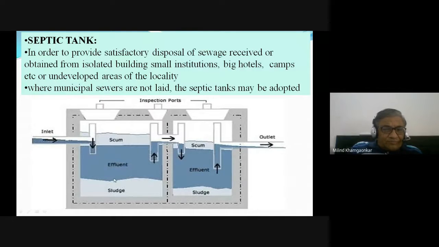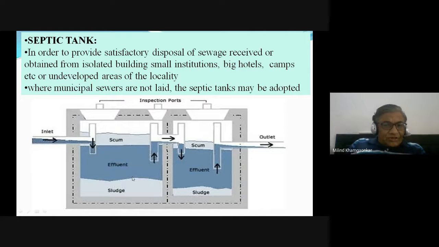Two tanks are there. There are various types or various designs of the septic tank. One is shown here. It may not be a 100% replica, but the principle is there. The fundamental principle is anaerobic decomposition of the excretal matter or the sludge. From one side the sewage comes, which contains the sewage from our toilets, etc. It is allowed to settle in one part of the septic tank.